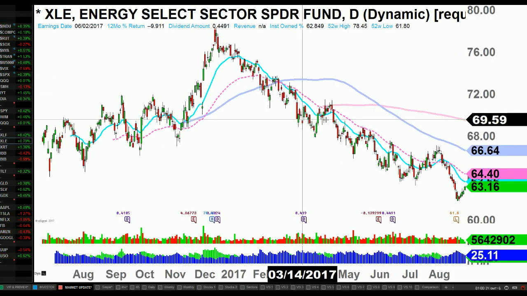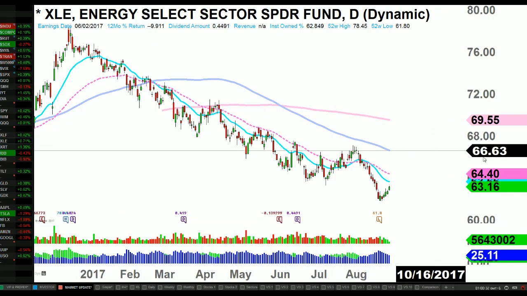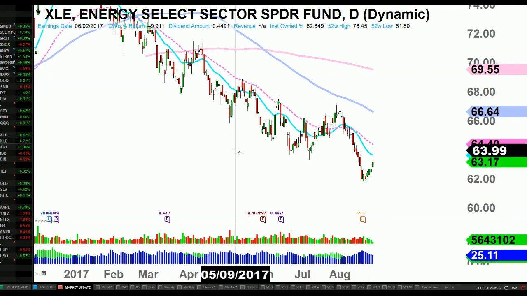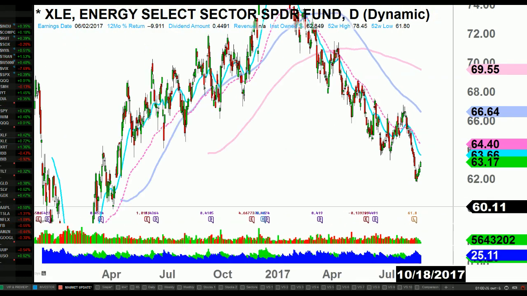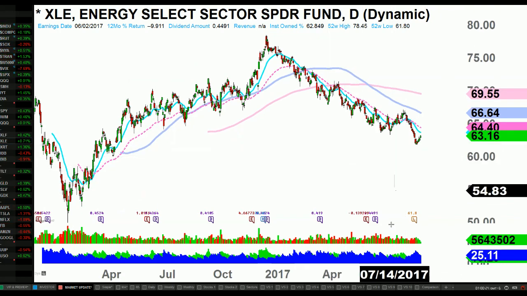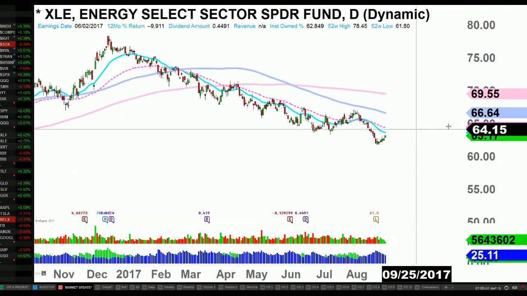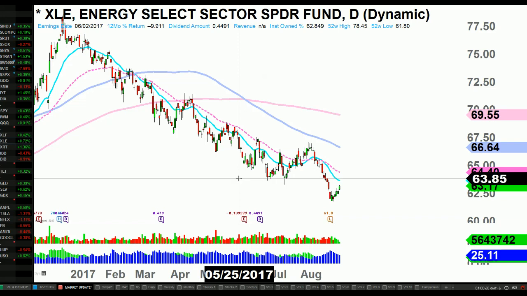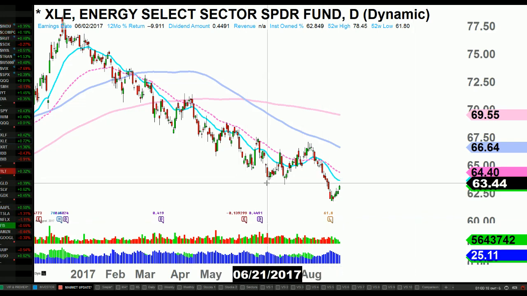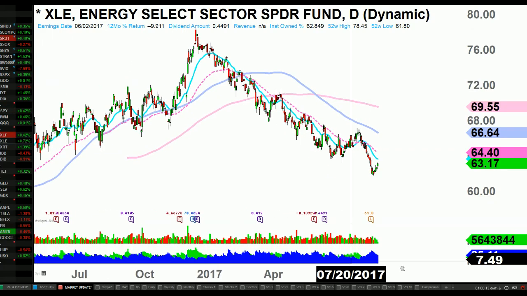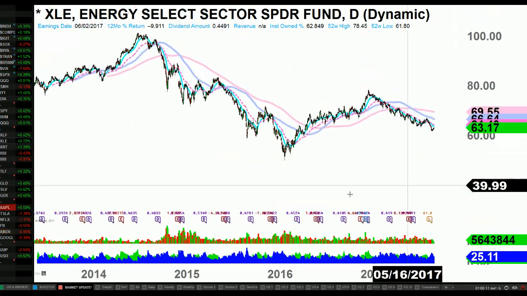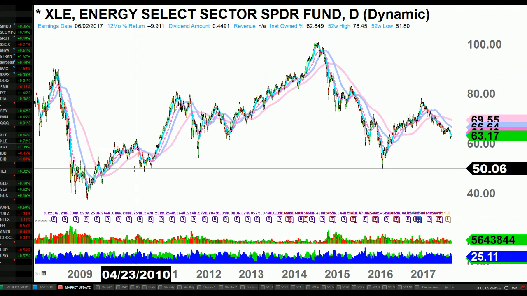Let's look at the energy sector. We're seeing a little bit of a bounce here. This is a reason why, just because it made new lows, it's not the end of the world. We're at an extremely oversold level in the energy sector on a weekly and monthly. It's hard to say as of today if this is the bottom, but this is probably the level where I would like to bet on the long side. I'm not talking about day trading or swing trading. I'm talking about getting into some kind of big bullish move here.